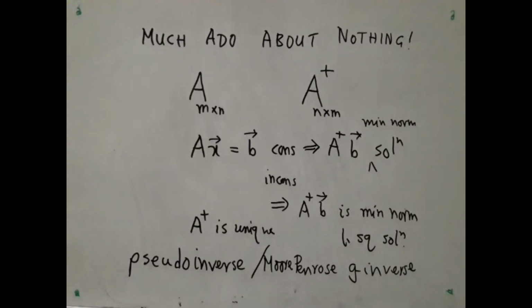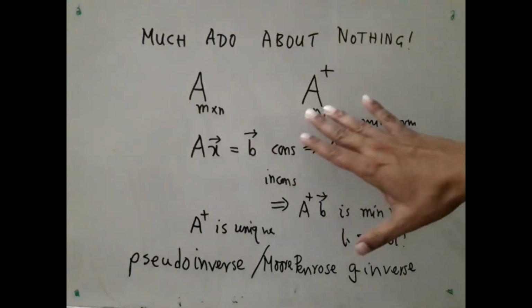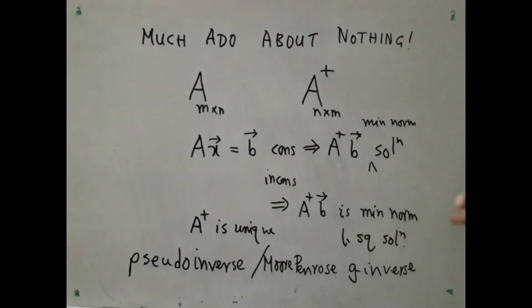Thus, all that you really need to understand in order to apply G inverses is only about this type of G inverse, its existence, computational technique, and these properties. That's all.